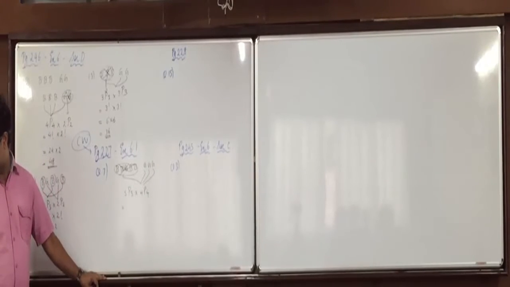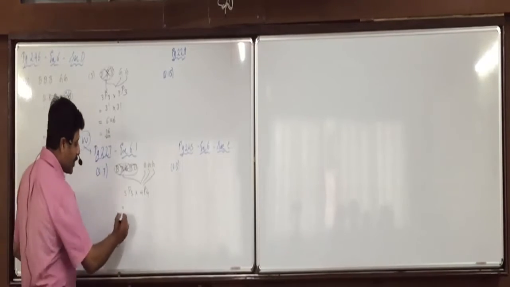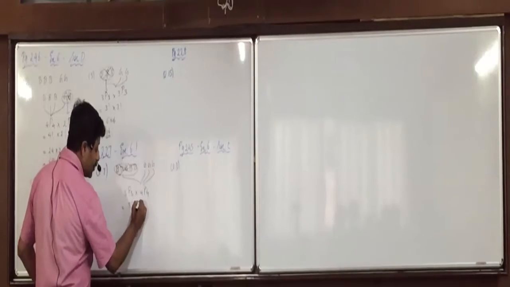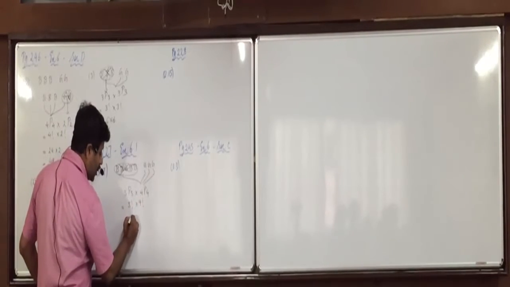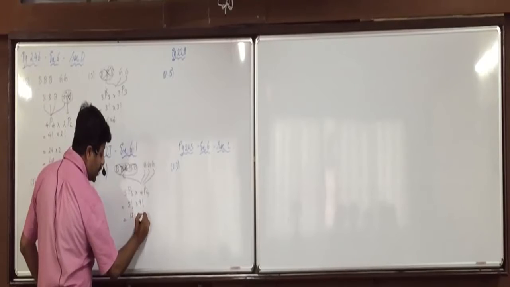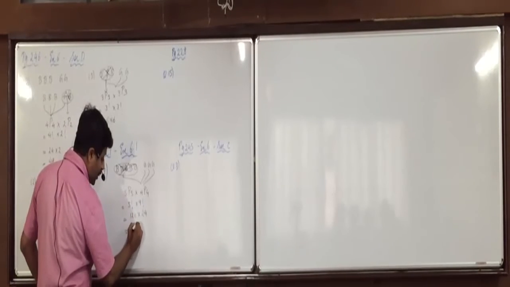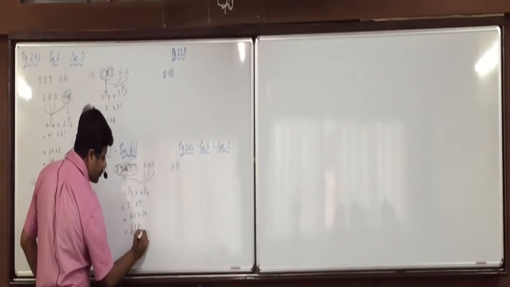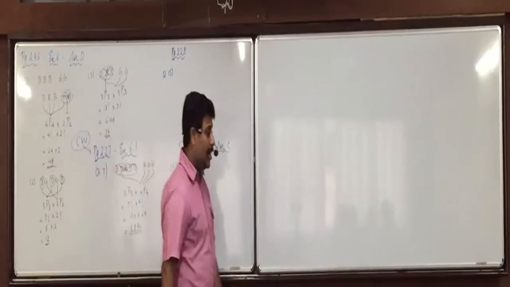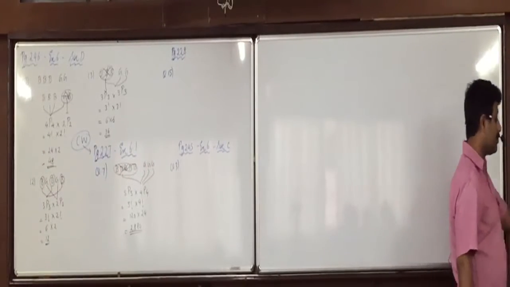Be attentive. 5 factorial into 4 factorial. 120 into 24, 2880. Is everyone clear with this? Now look at question 15.